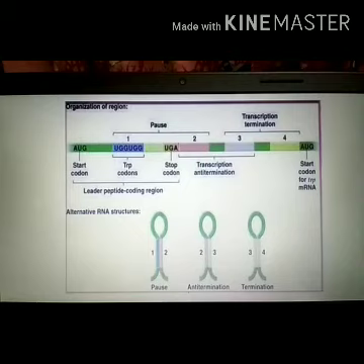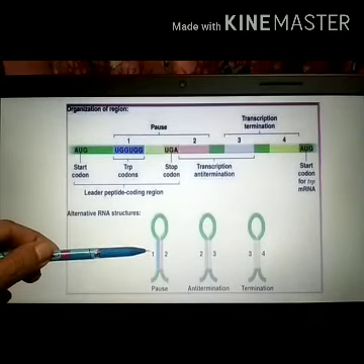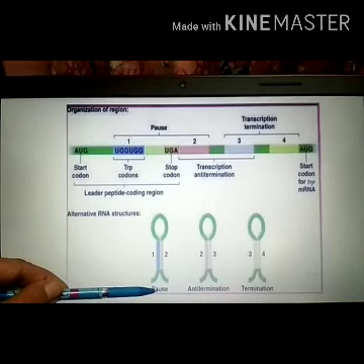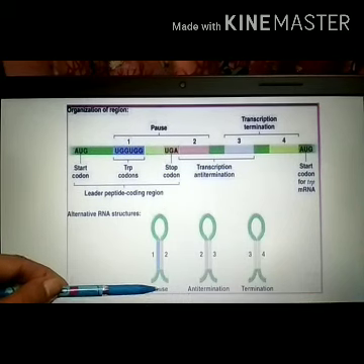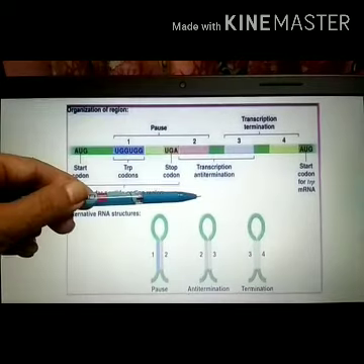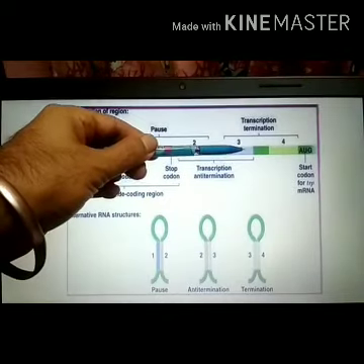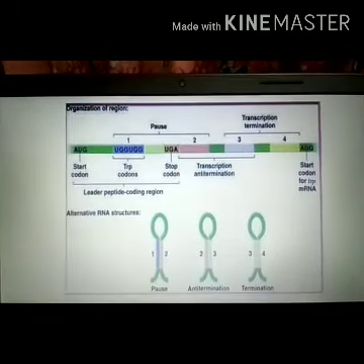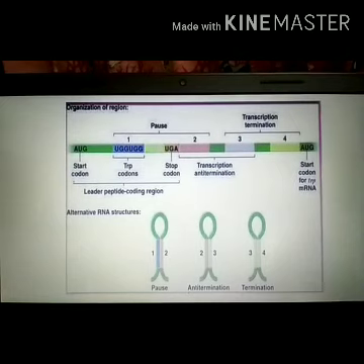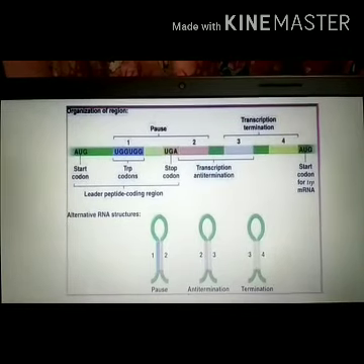And the hybridization of sequence 1 and 2 results in the pausing of the transcription for a while. 2 and 3 is the anti-termination loop, and the pairing between 3 and 4 results in the termination loop. And the attenuation efficiency is correlated with the stability of these secondary structures. Okay, so how does this attenuation take place?